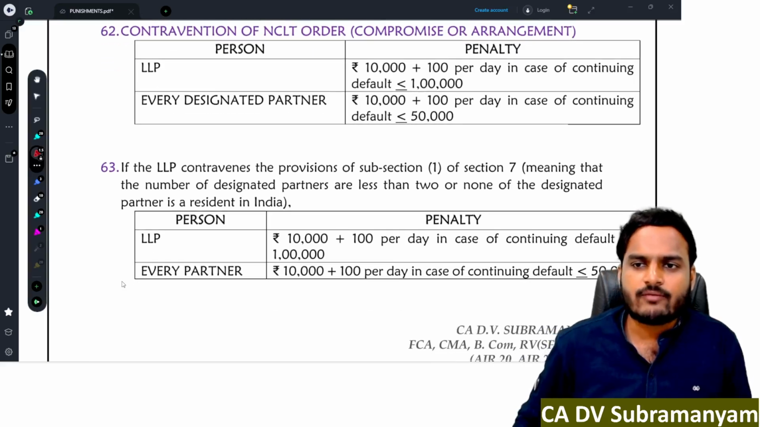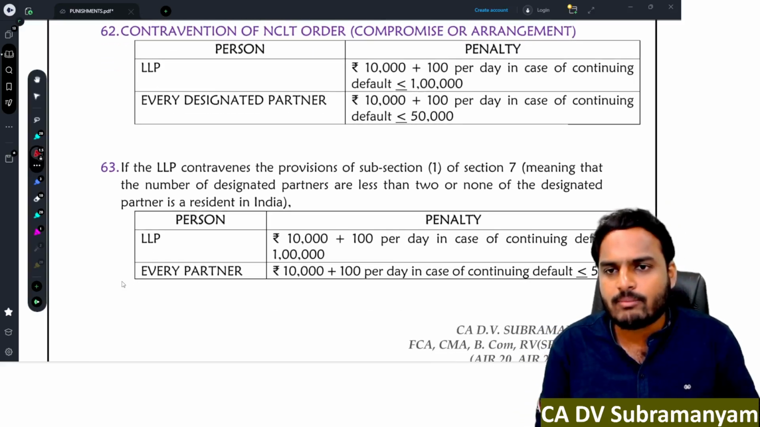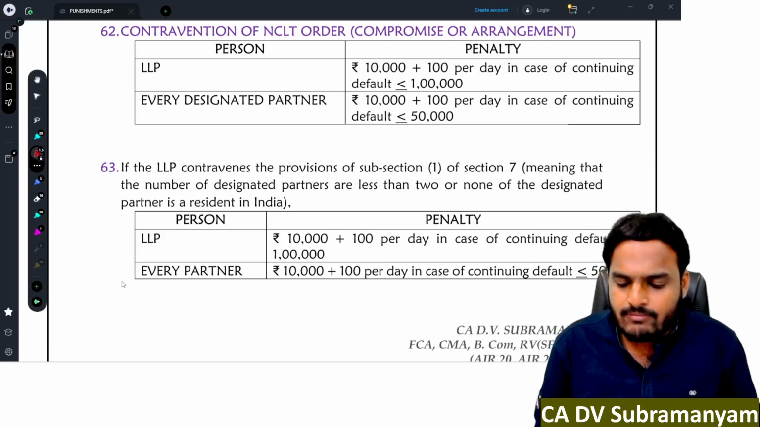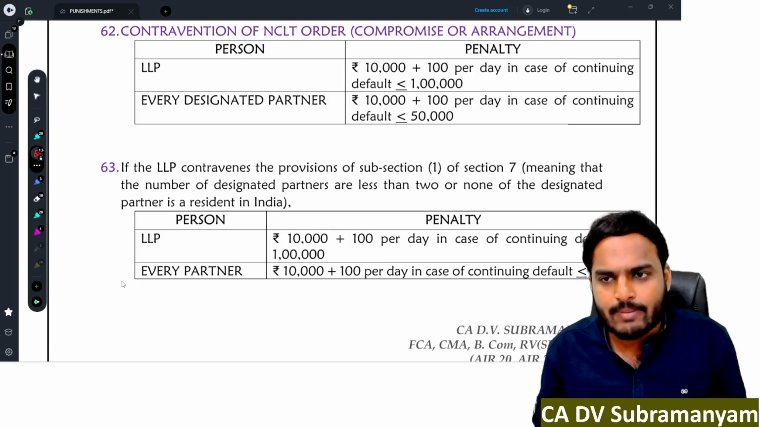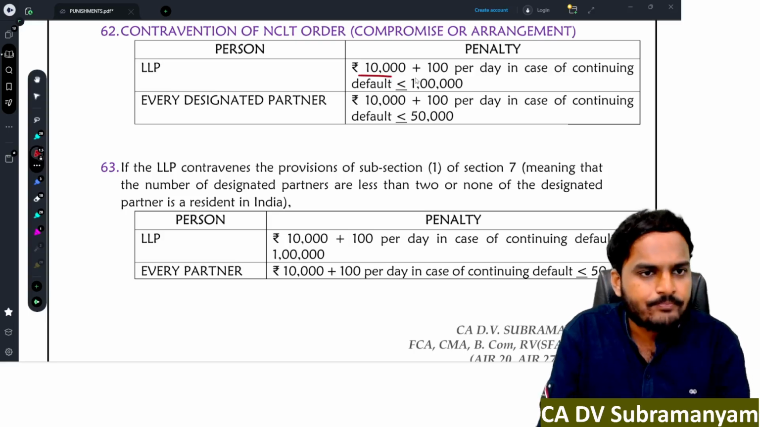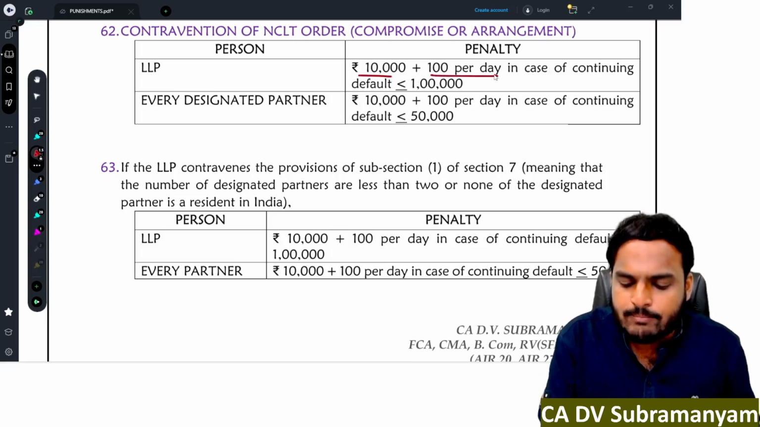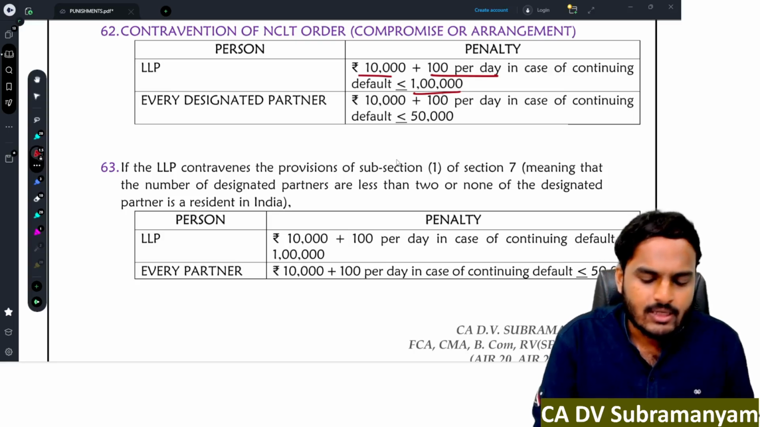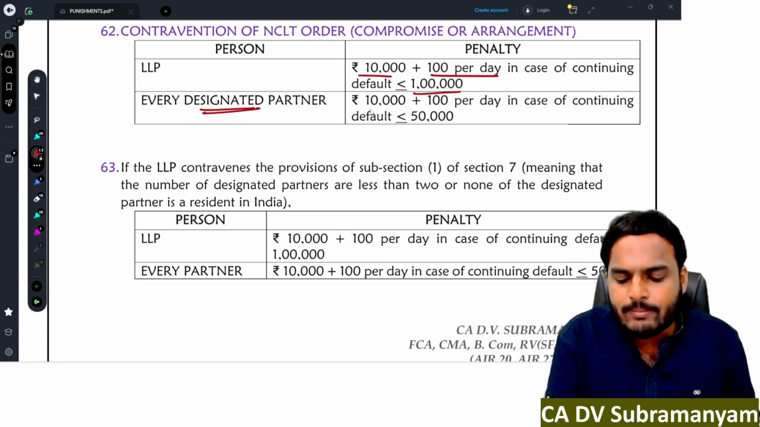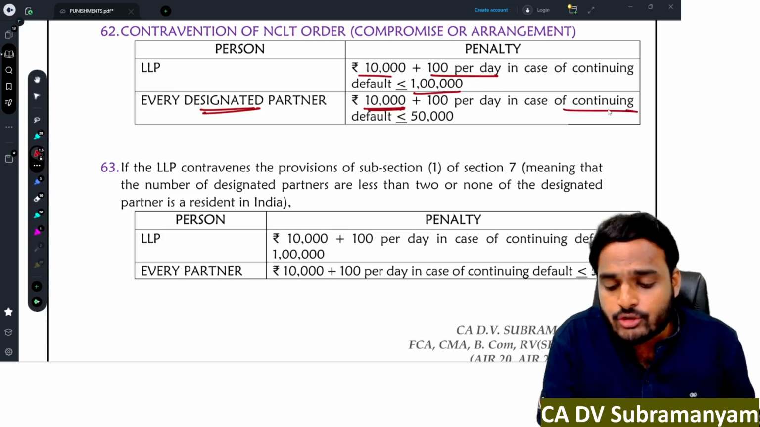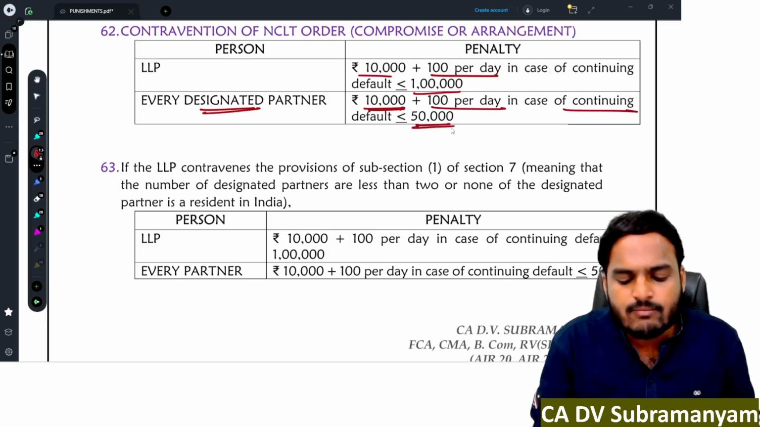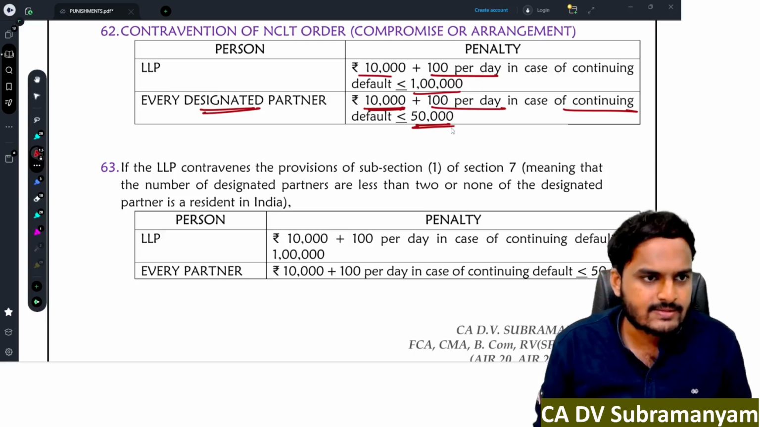Next one, contravention of NCLT order with respect to compromise or arrangements. LLP will get a punishment. LLP is liable to pay a penalty of 10,000 rupees. In case of continuing failure, 100 per day, maximum 1 lakh rupees. And every designated partner is liable to pay a penalty of 10,000 rupees. In case of continuing failure, it is 100 per day, maximum 50,000 rupees.